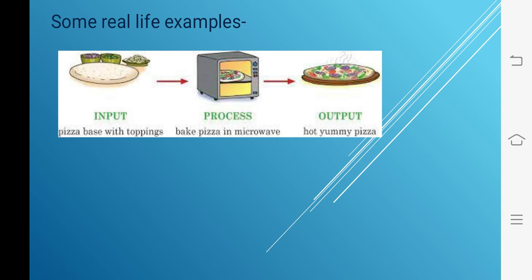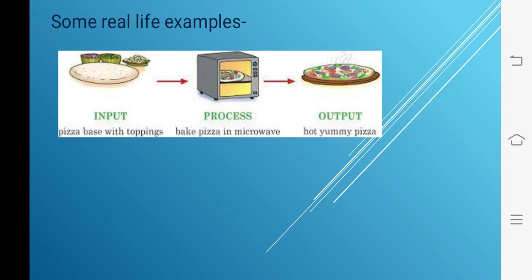Now see children, another example. As you can see, there is a picture of a hot yummy pizza. To get the hot yummy pizza, first of all we need a pizza base with some toppings. Then we place the toppings on the pizza base and we place the pizza inside the microwave oven, and we set the timer.